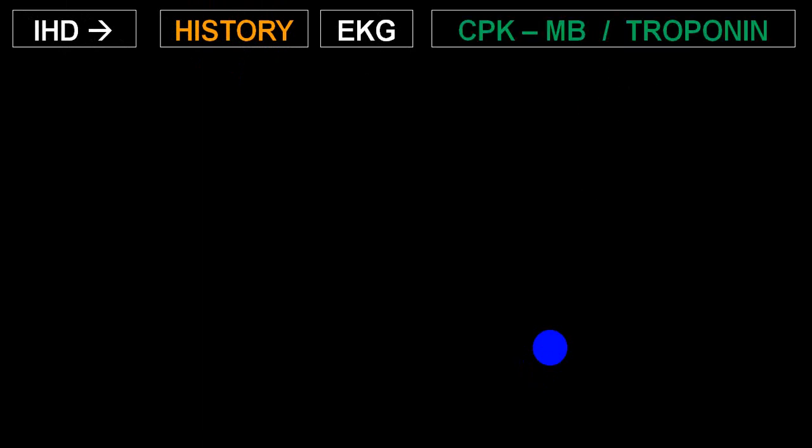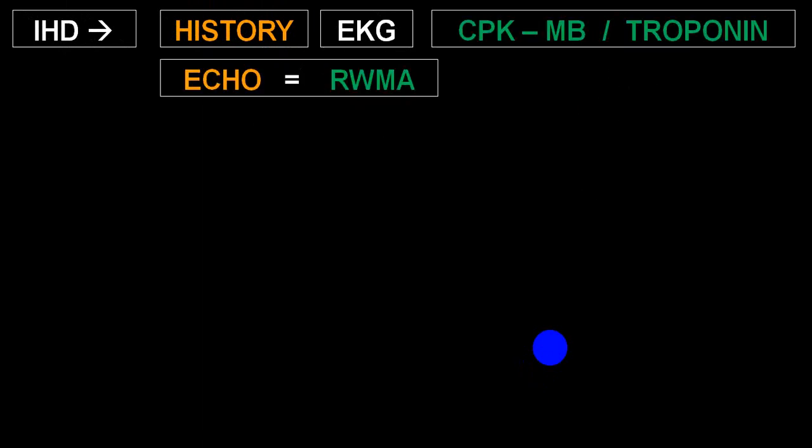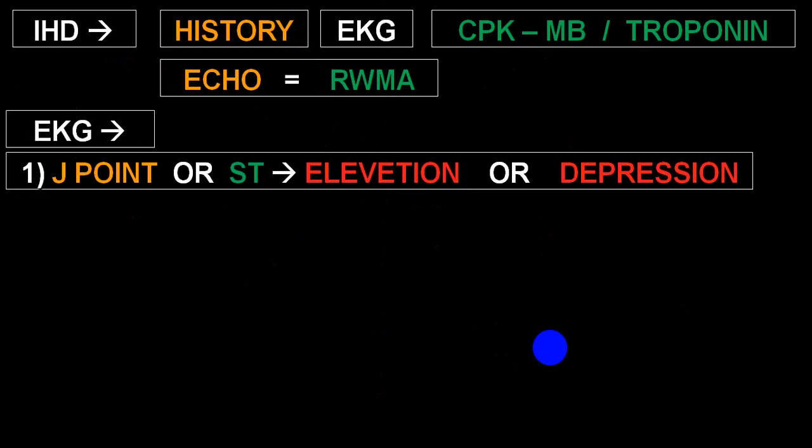So for ischemic heart disease, history, EKG and biomarkers are absolutely a must. You can take advantage of echo because there will be regional wall motion abnormality, particularly when there is an acute infarct: hypokinesia, akinesia, or dyskinesia in a regional wall. EKG will be very helpful because there will be J point elevation or depression depending upon ST segment elevation or depression.